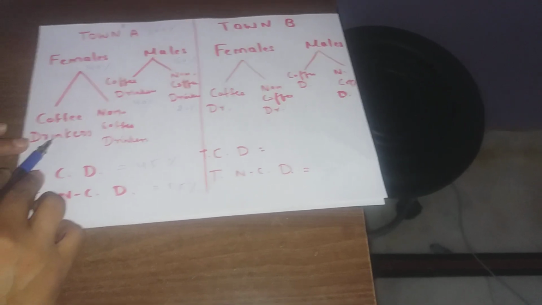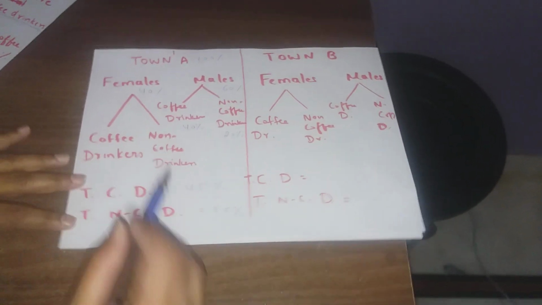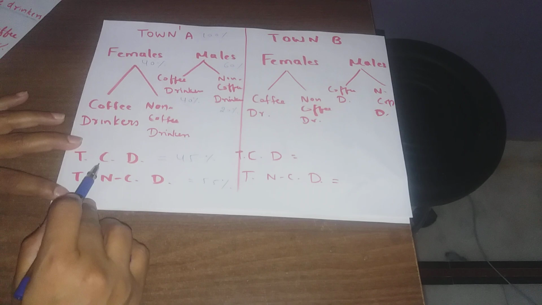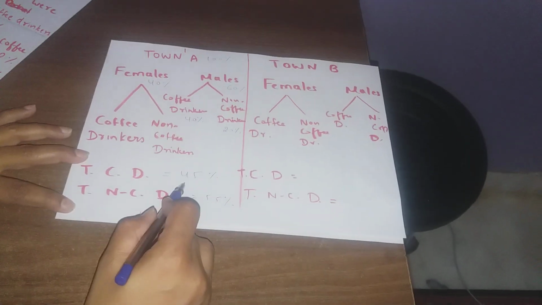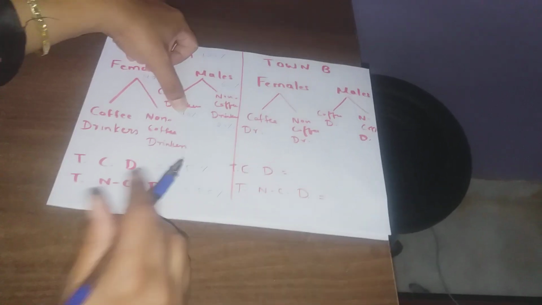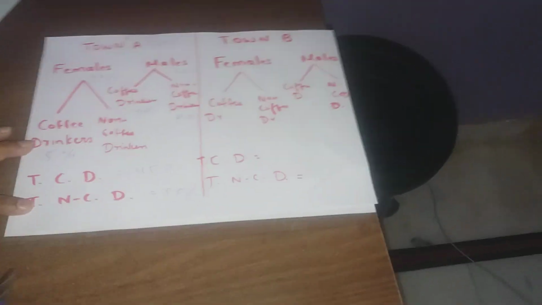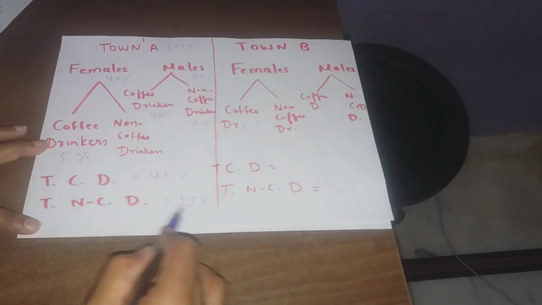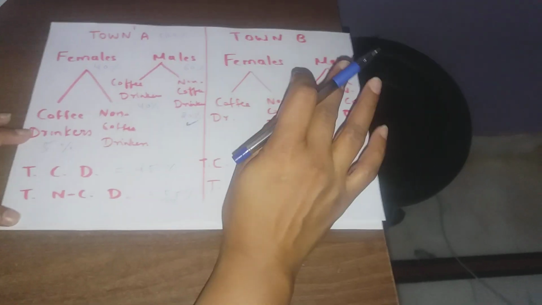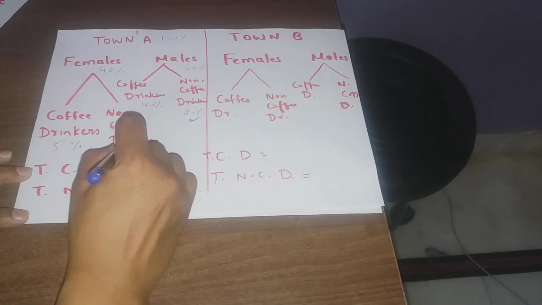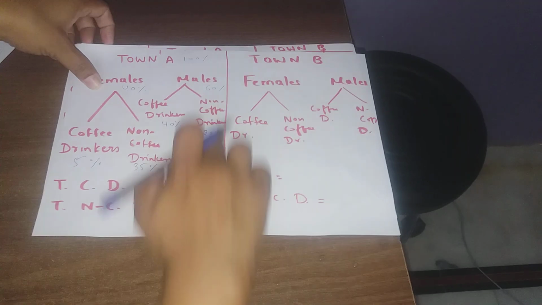Now how will we find out about females? We do not know how many females are drinking coffee and how many females are not drinking coffee. Total coffee drinkers and non-coffee drinkers will help us in this. See, what is total coffee drinkers of this town A? 45%. Out of which 40 are males. So how many females are drinking coffee? Only 5%. And non-coffee drinkers are 55%, out of which 20 are non-coffee drinkers among males. So how many females are not drinking coffee? 35%. Let us tabulate this whole information of town A in the form of a table.